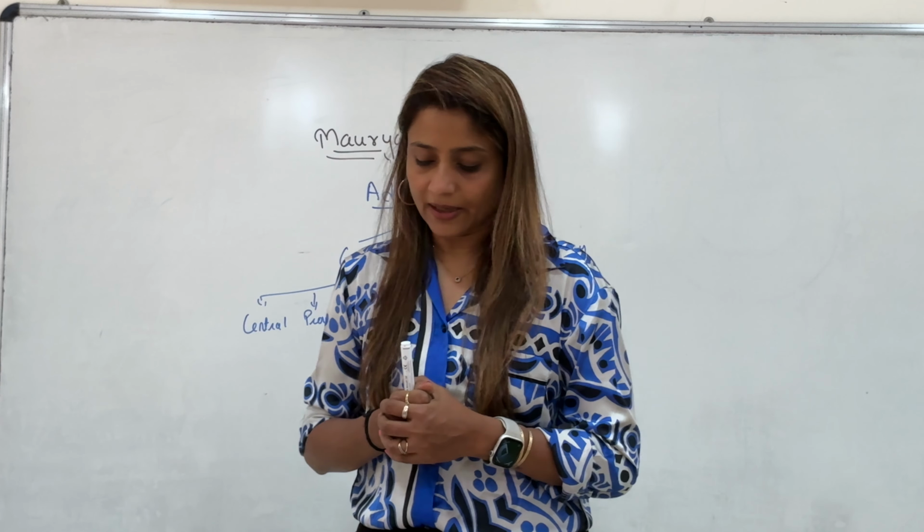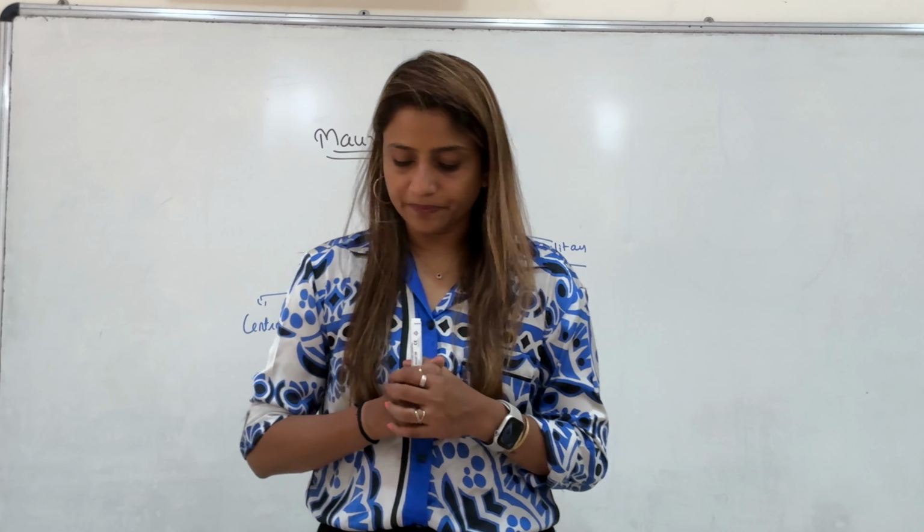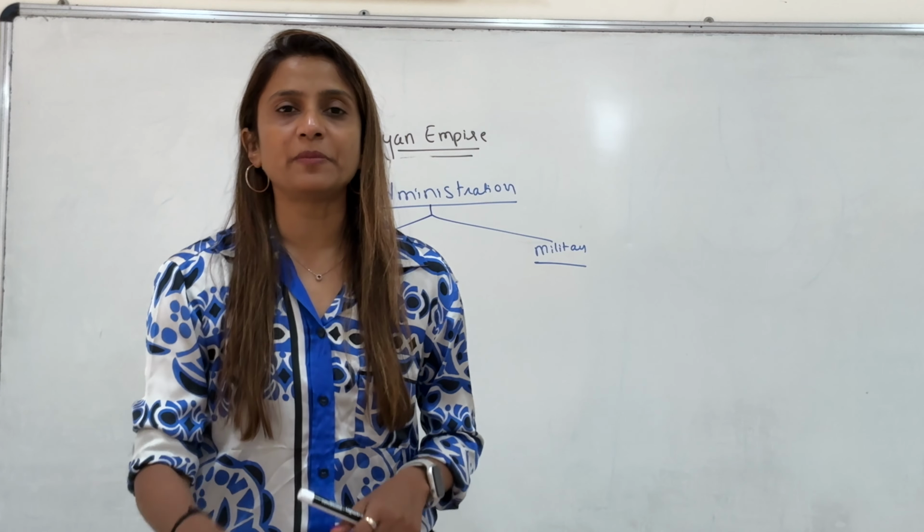In fact, at that time, the central administration was as planned by Chanakya. The king was the head and the king was assisted by a group of ministers called the Mantri Parishad, who were also called the Council of Ministers.